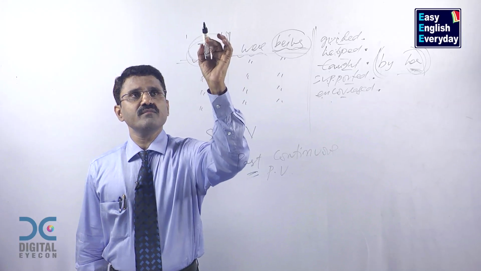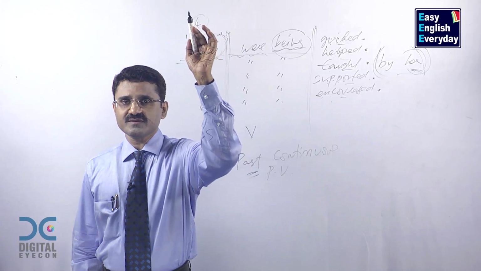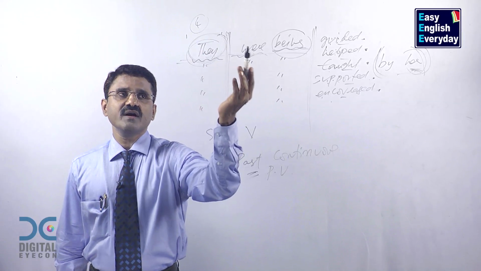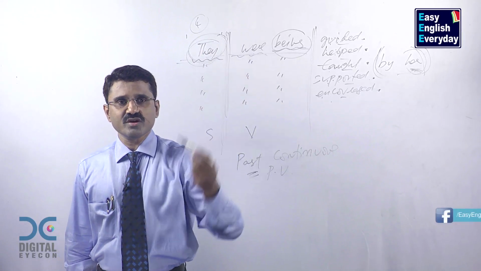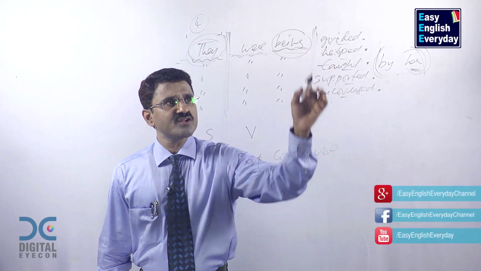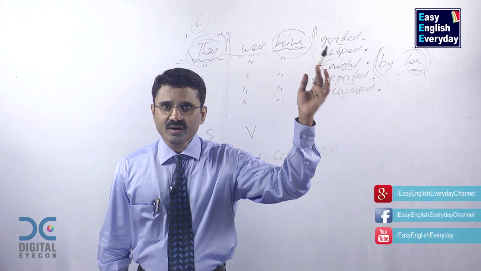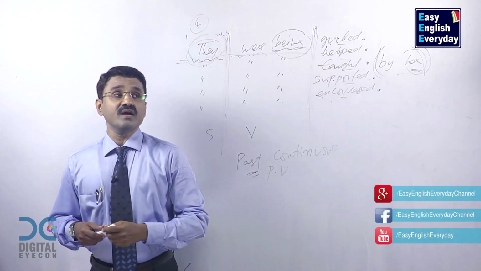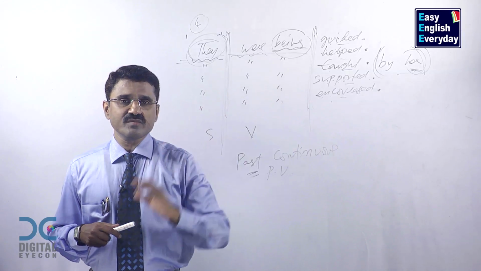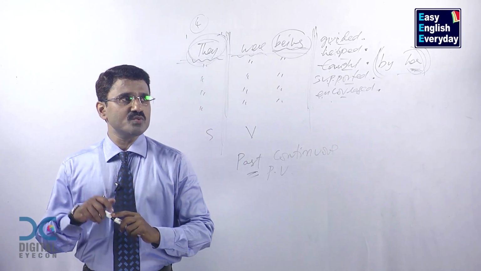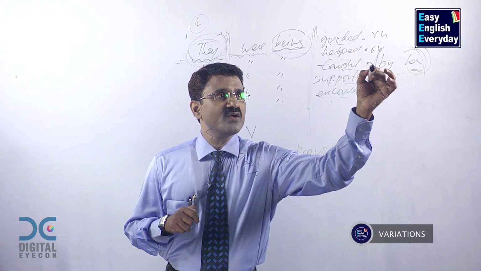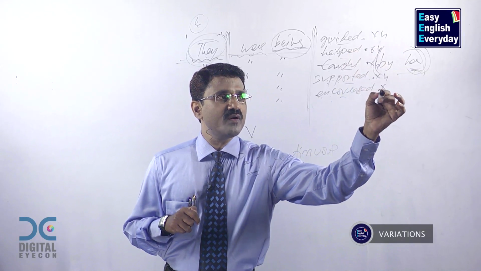And here you can at the most use 4 types of subjects. We were, you were, they were, any plural noun like children were. But these are replaceable. If you have more and more past participle forms, you can make more sentences. So make a large number of sentences at stage 1. Then go to stage 2 and make 4 variations with each form.